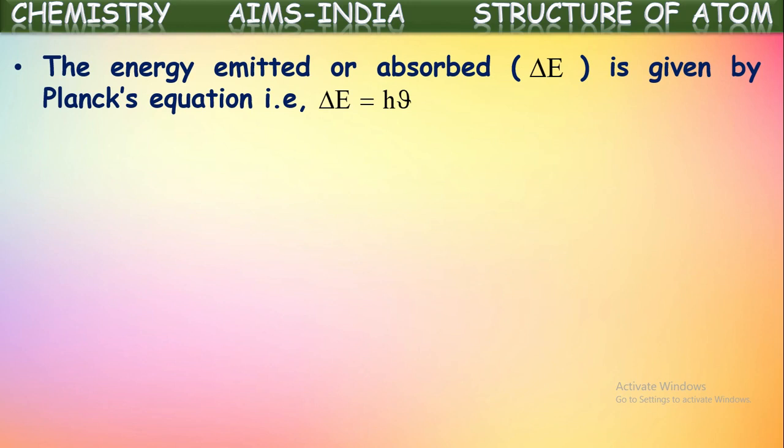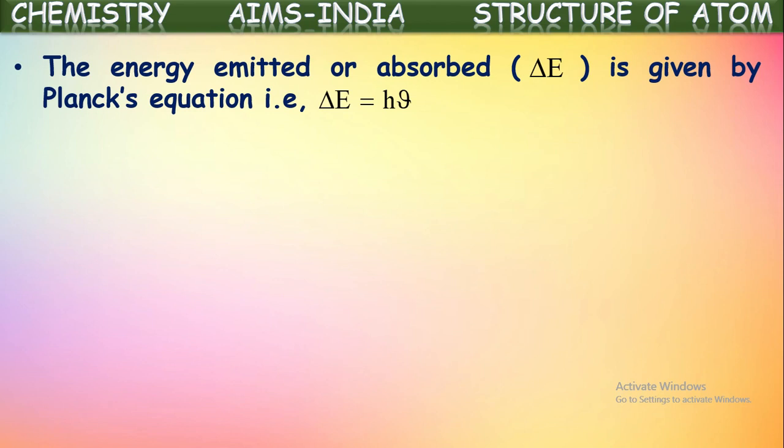The energy emitted or absorbed is given by Planck's equation. He also considered the statements from Planck's quantum theory. What is the main postulate of Planck's quantum theory? There he stated that electrons are emitting energy, and this emitted energy is not continuous. Energy emitted by the particles is discontinuous, in the form of small packets, and the energy of each packet, which is called a quantum, is equal to h nu, where nu is the frequency of that radiation. Here he applied the same Planck's equation.